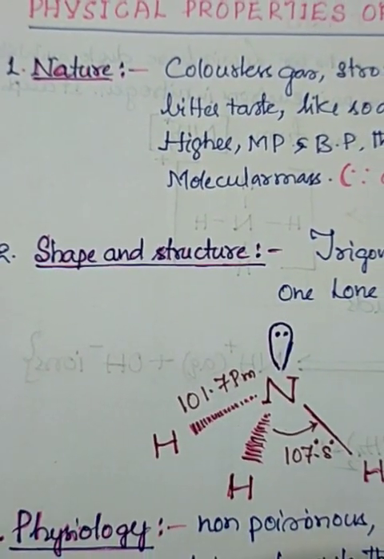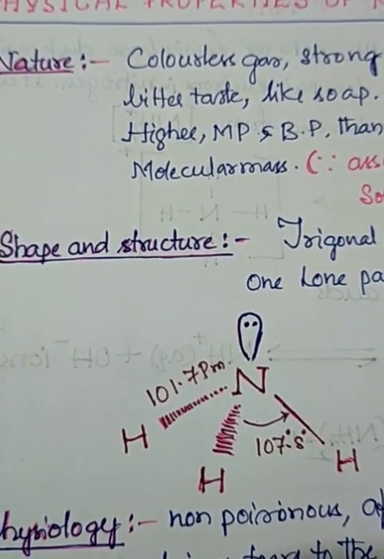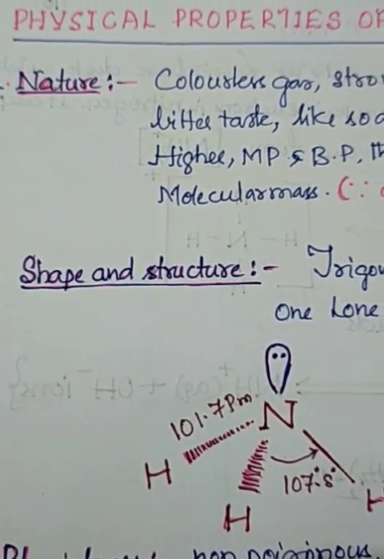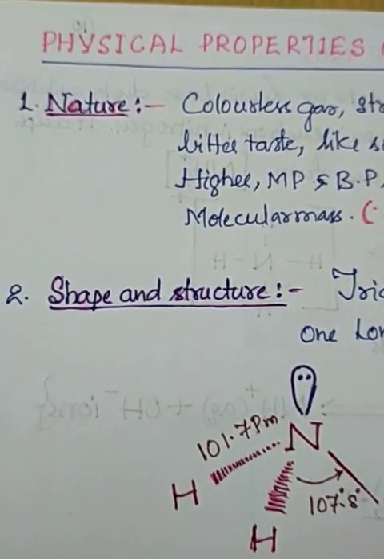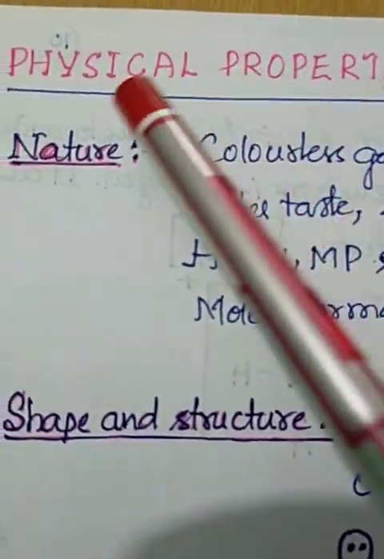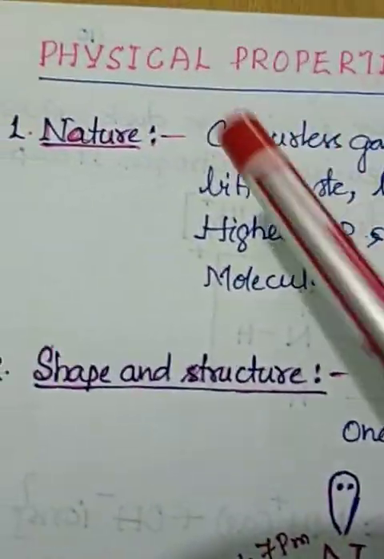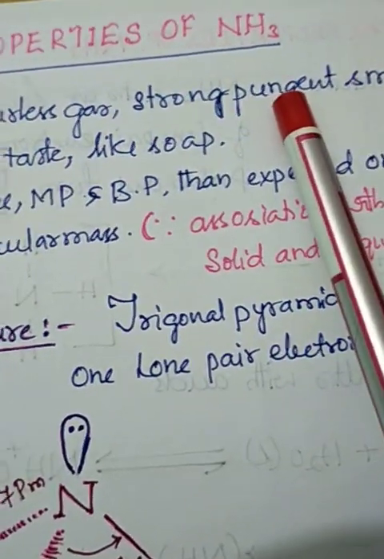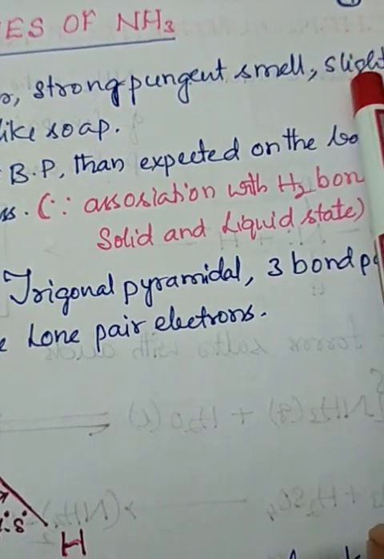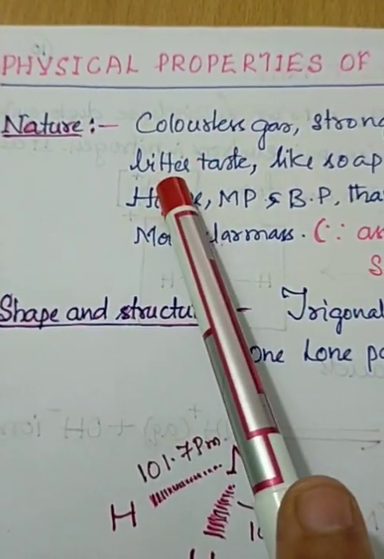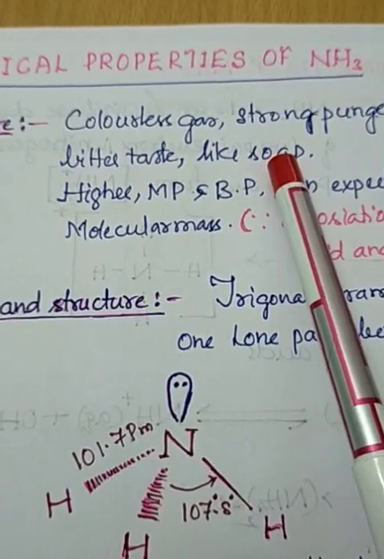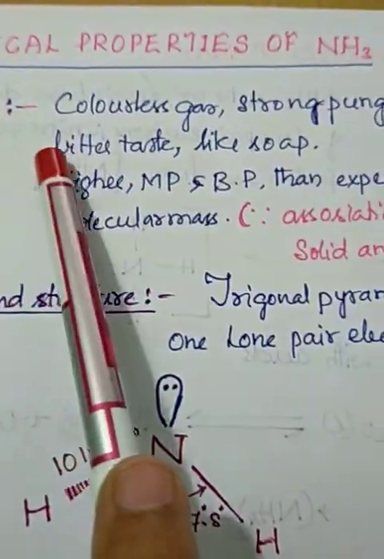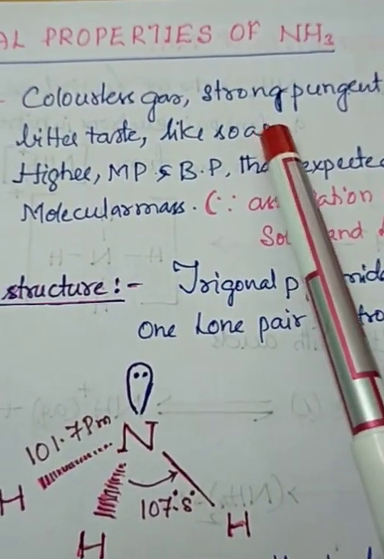So today, let us go for the physical properties of ammonia. First is the nature. How is the nature of ammonia? The physical properties of ammonia. So first, nature. It is a colorless gas with a strong pungent smell, as I already told you, and a slightly bitter taste like soap. Colorless, strong pungent smell, slightly bitter taste like soap.